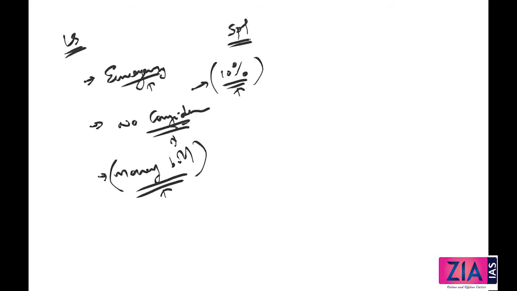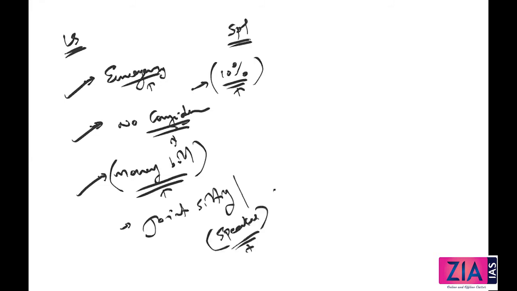So emergency, no confidence motion, money bill, anything else? Yeah, in case of joint sitting, who will be presiding the joint sitting? I hope you know the situation in which the joint sitting is done. So in case of joint sitting, who will be presiding? It will be the speaker. Now the speaker is actually from the Lok Sabha, so there also Lok Sabha is superior over the Rajya Sabha.